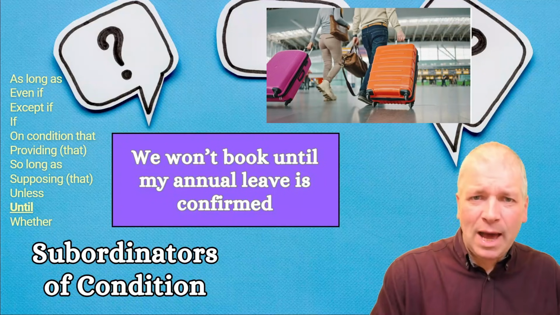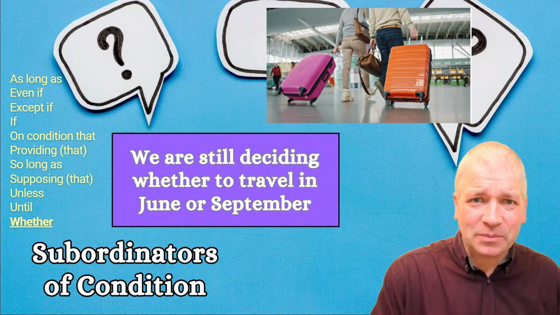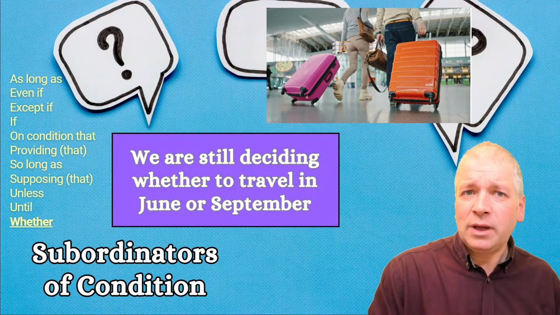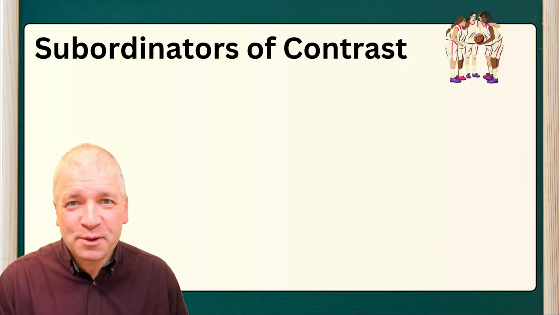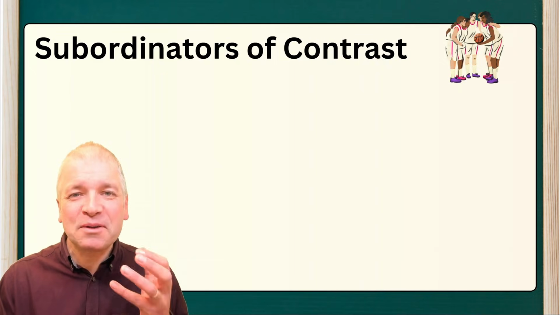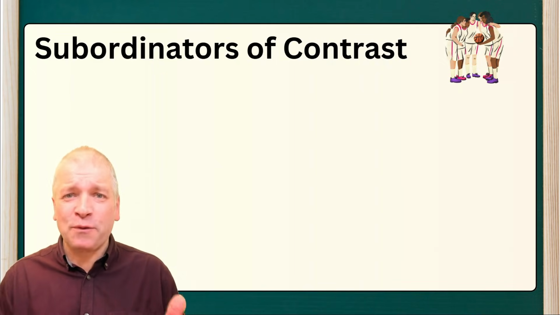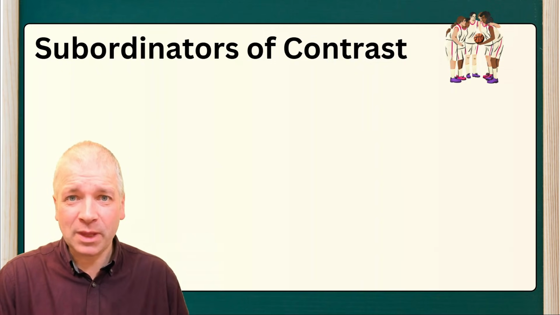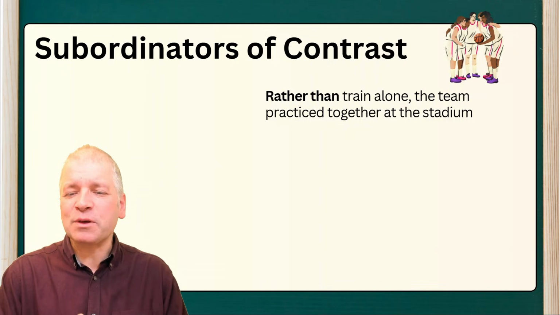The first thing won't happen. The next thing has to happen first. We are still deciding whether to travel in June or September. Subordinators of contrast are similar to subordinators of concession, but with a contrast, it's just a clear indication of a difference. It's not that something had to be overcome or there was some obstacle. Here are some examples.